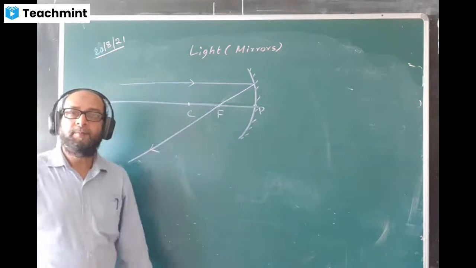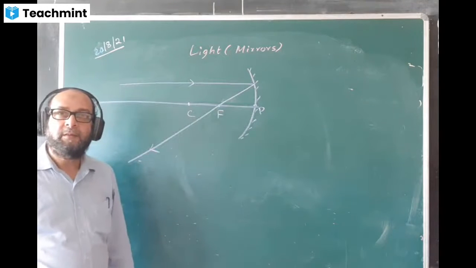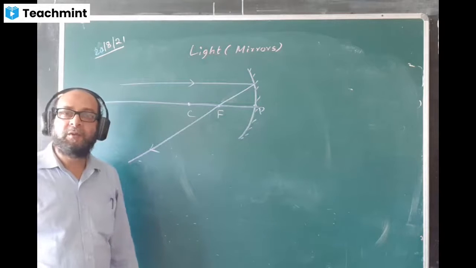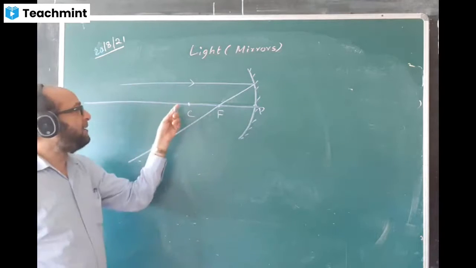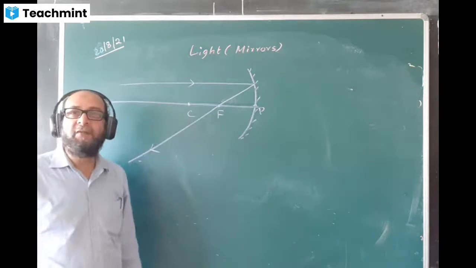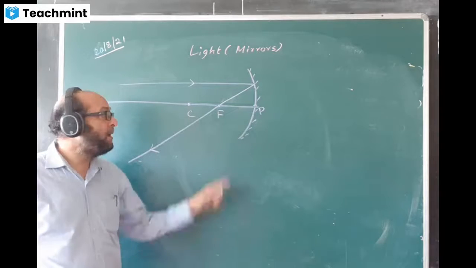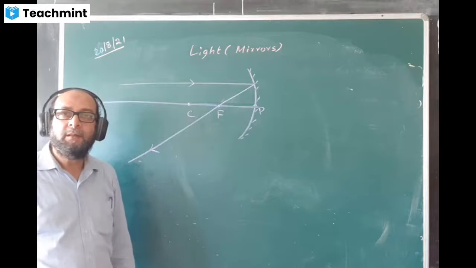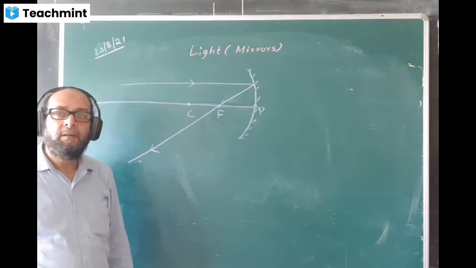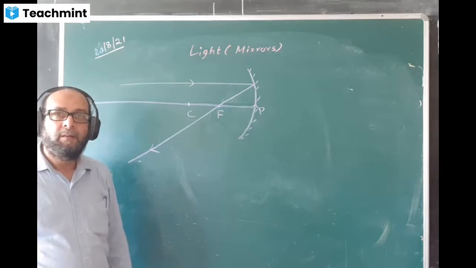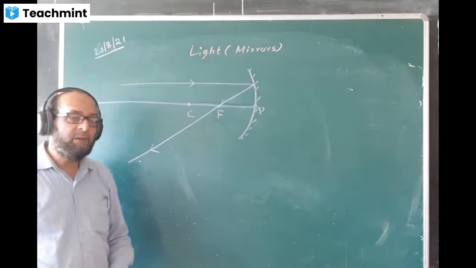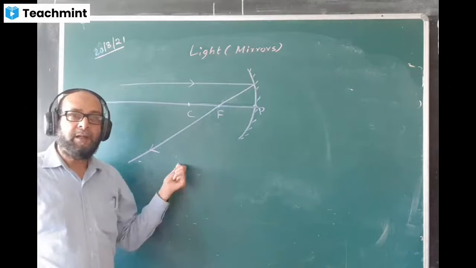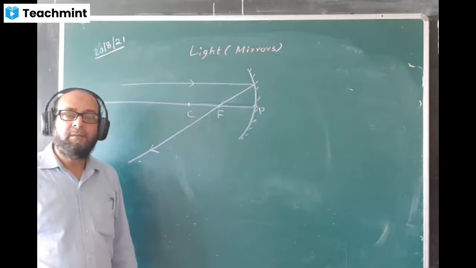Draw the diagram. It is passing through focus. That is the property of focus. An incident ray parallel to the principal axis after reflection from a concave mirror passes through focus. Done. Sir, we have to draw this and write that. Yeah, draw this first. First you draw. And now write down the focus.